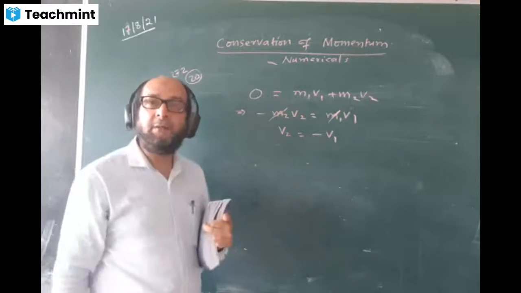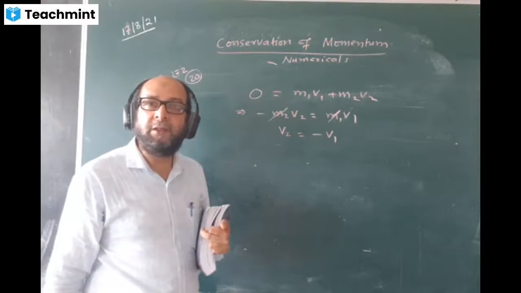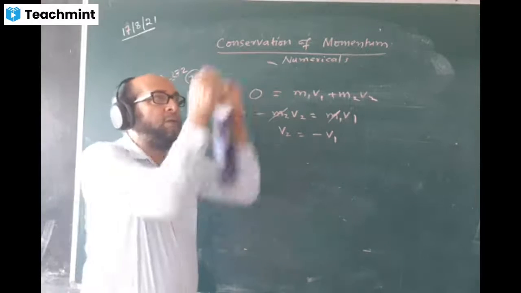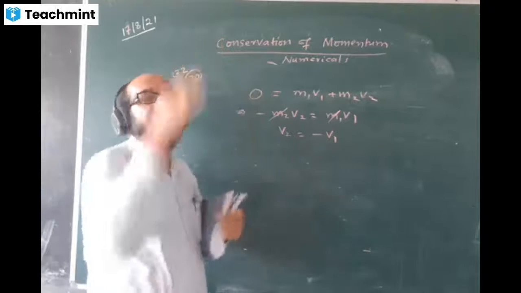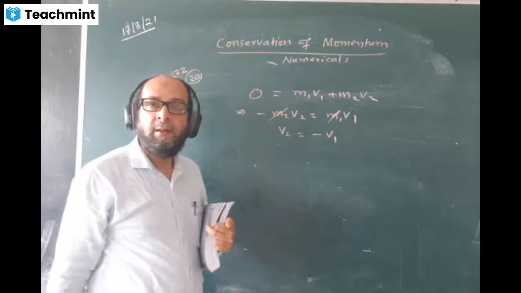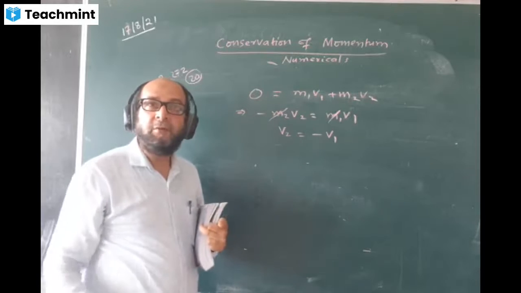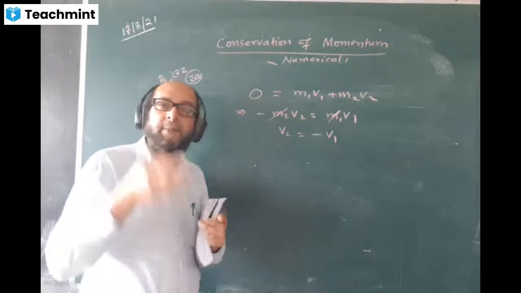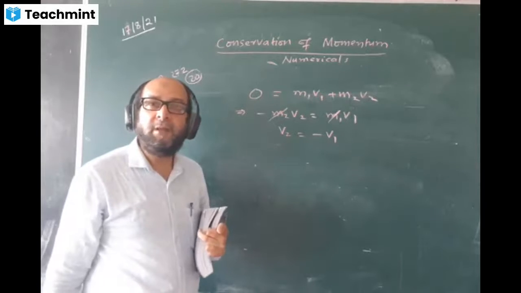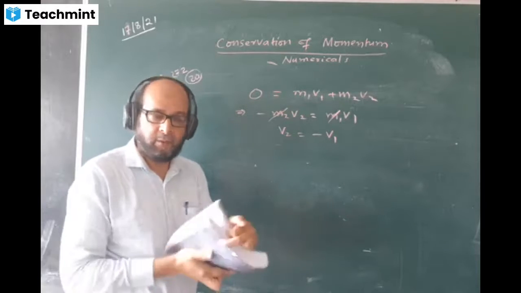That is upward direction. The banana will be moving with the same velocity. When the monkey comes here, the banana will also move in the upward direction with the same velocity. So the distance will be maintained between them, and the monkey will never be able to catch the bananas.